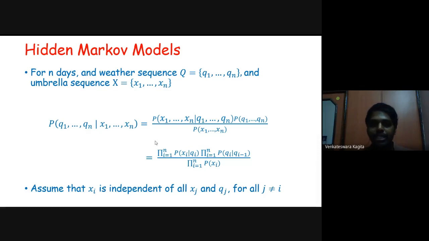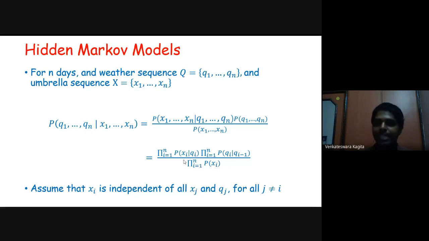So it is just the product over probability of xi given qi, because it is independent of all the other days. So today's observation is dependent on today's weather only, not the other days' weather. So it is just the product over probability of xi given qi.